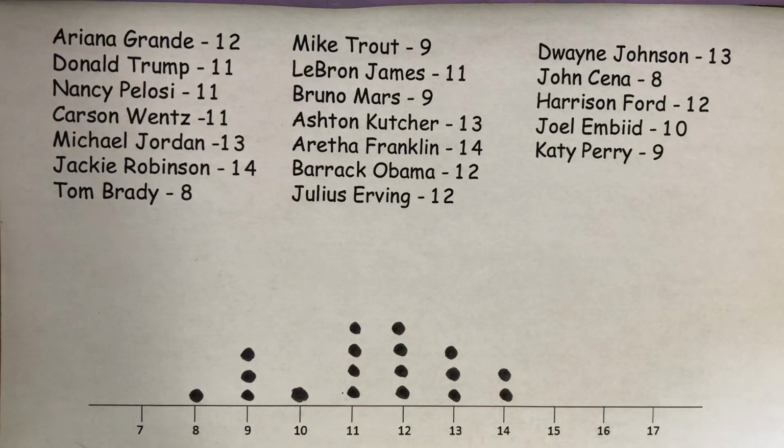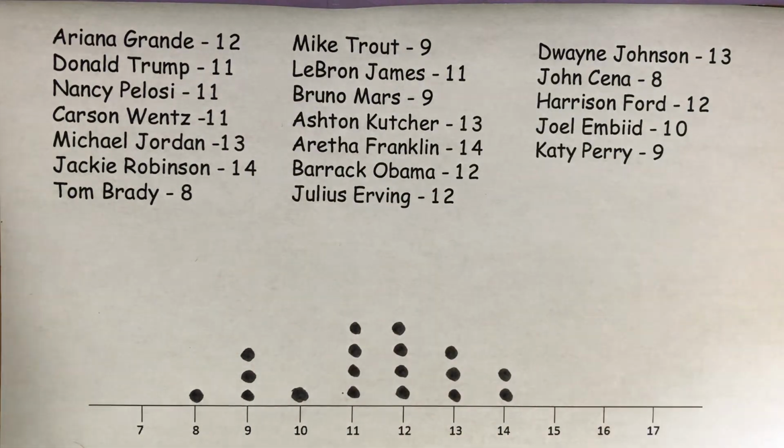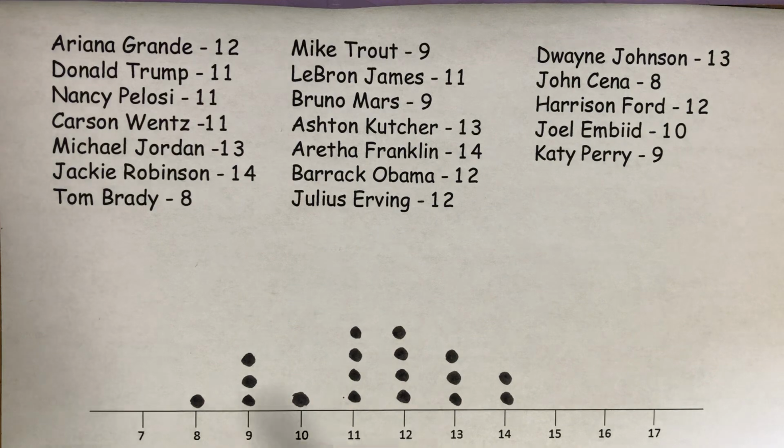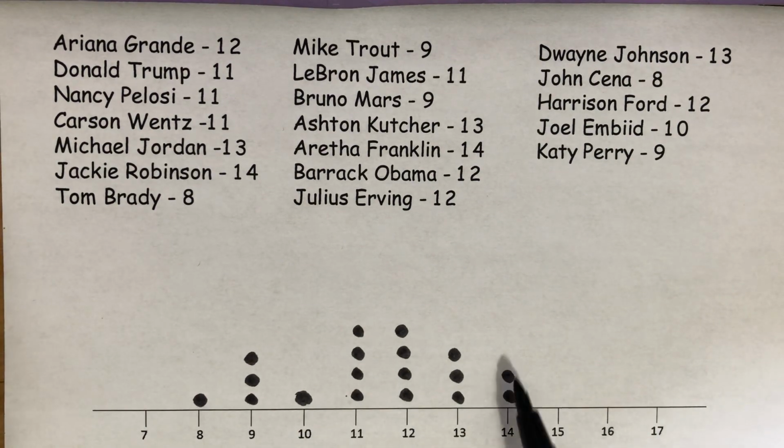Now if I wanted to find the mean, I would need to add up all these numbers and then divide by how many terms. But you can see by putting them in this plot, I can find where the middle of the data is nice and easy. However, I can't just say it's between 11 and 12 because those are the two middle numbers, or it's 11 just because it's the middle. I have to recognize that there are 2 14s and 3 13s and 4 12s.